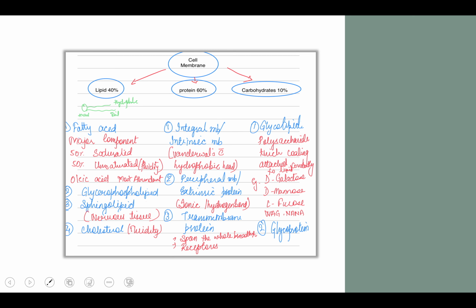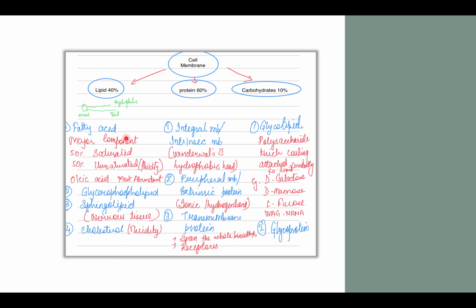Now look at the composition of different molecules in the cell membrane. So it comprises 40% lipid, 60% protein and 10% carbohydrates. In lipids, there are fatty acids, glycerophospholipids, sphingolipids and cholesterol. These lipids have a hydrophilic head and a hydrophobic tail.